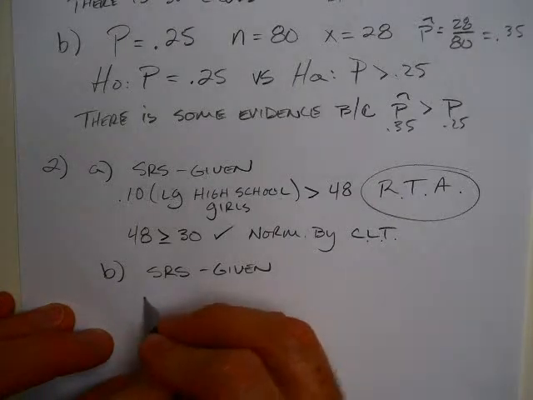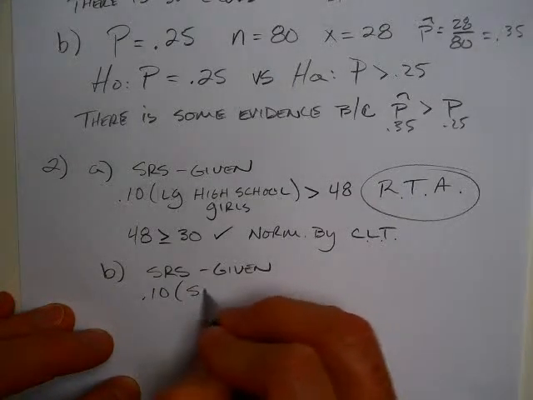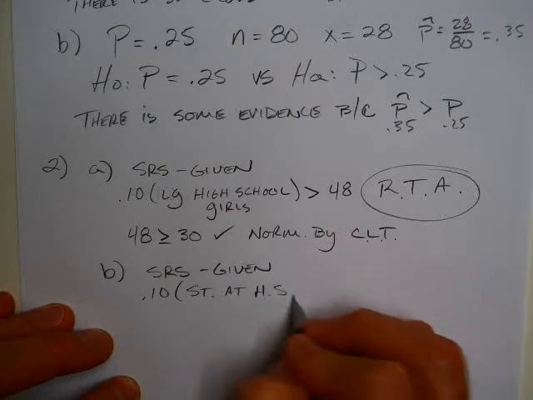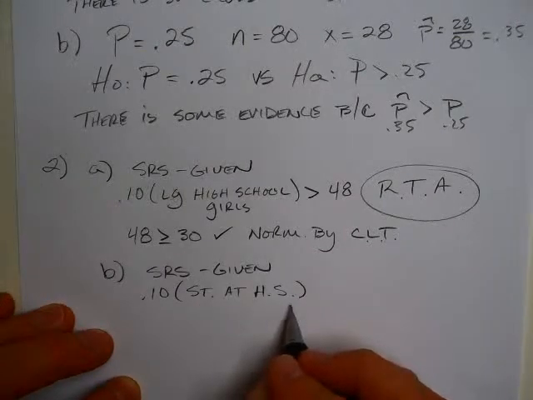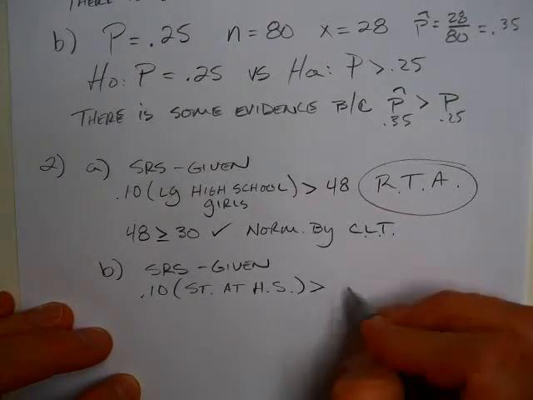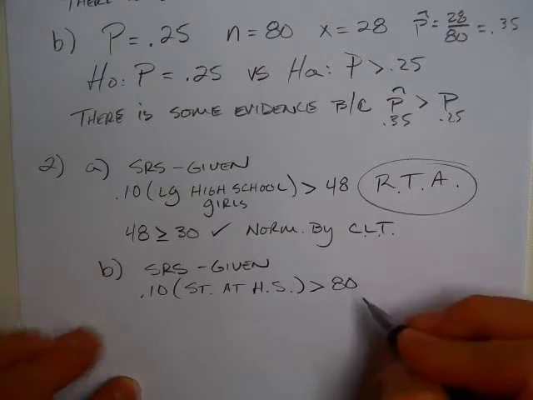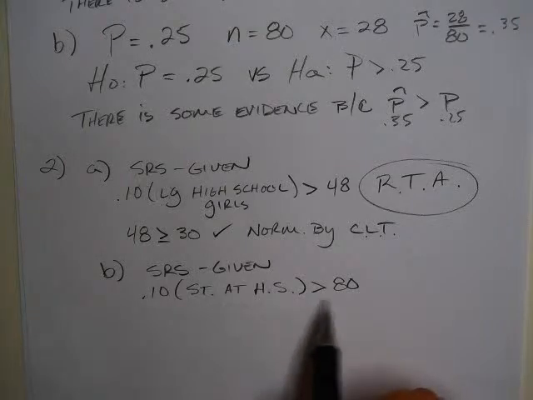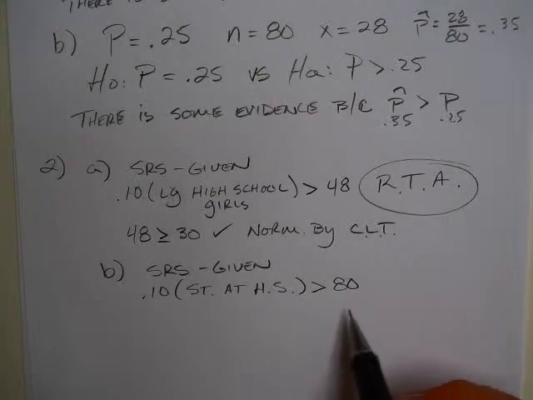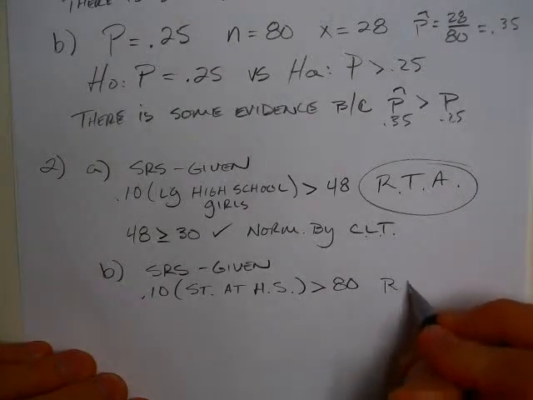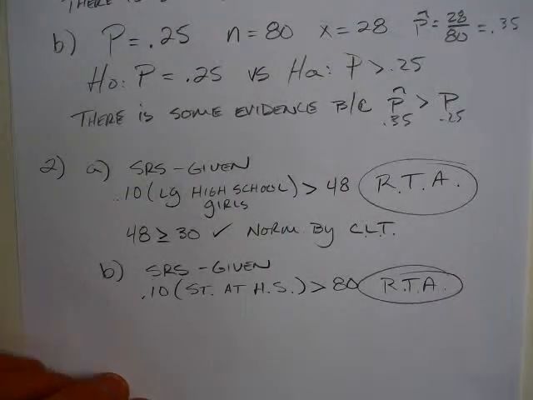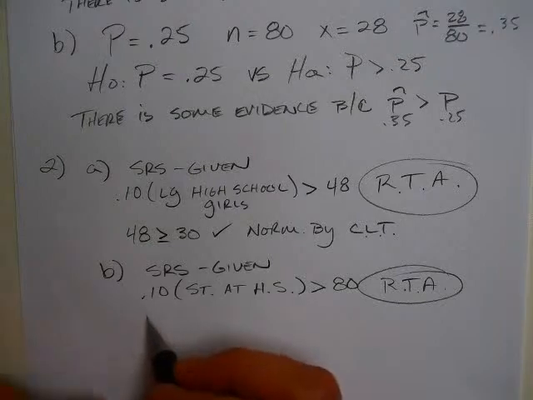So is it reasonable to think that 10% of the students at a high school are greater than 80? Yeah, there aren't very many high schools that I've experienced that are less than 800 students. So I think we're good there. Again, reasonable to assume. RTA. Don't use that on the AP test. Just use it for yourself.